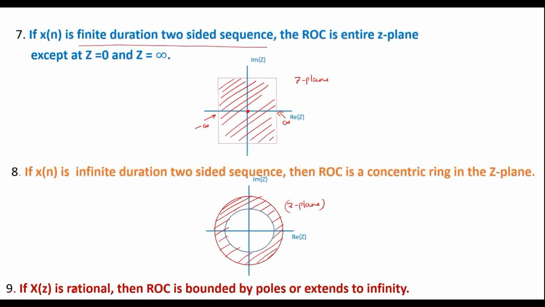If X of z is rational, then ROC is bounded by poles or extends to infinity. So these are the properties of ROC.